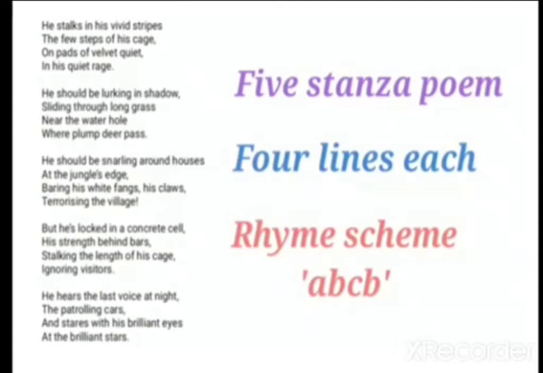He should be snarling around houses at the jungle's edge, baring his white fangs, his claws, terrorizing the village. But he is locked in the concrete cell, his strength behind bars, stalking the length of his cage, ignoring visitors. He hears the last voice at night, the patrolling cars, and stares with his brilliant eyes at the brilliant stars.